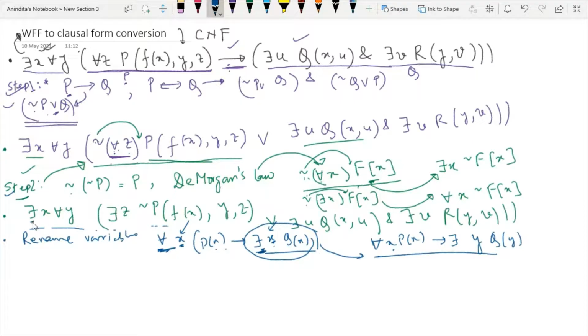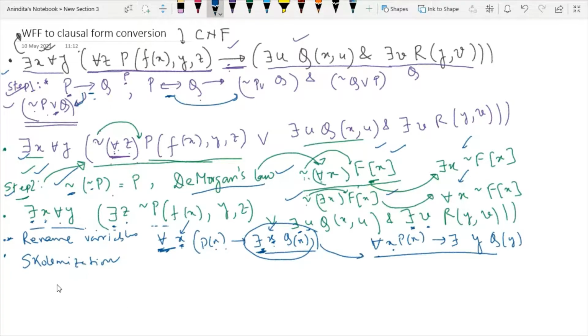That is, there exists x for all y. Two different quantifiers are using two different variables. Similarly, whenever I am using quantifiers, they are using different variables. So these are the cases. So here step number 3 is not required in our case. So I will omit this step number 3, and then I will move directly to step number 4. And this step number 4 is one of the most important steps in this algorithm, and it is known as skolemization.